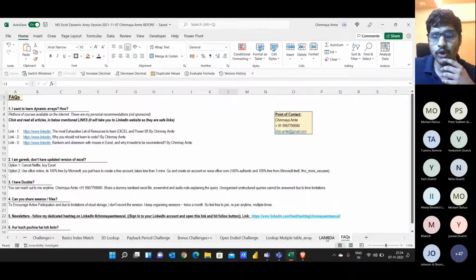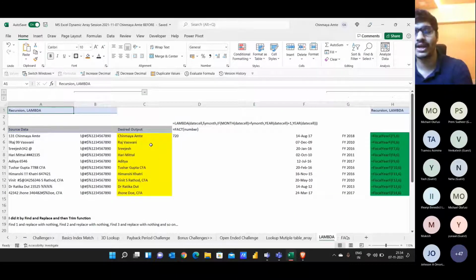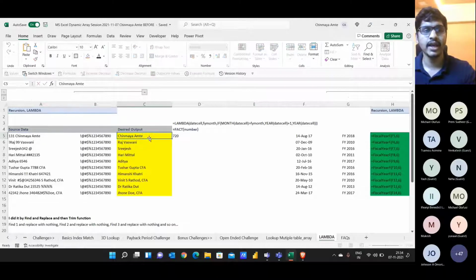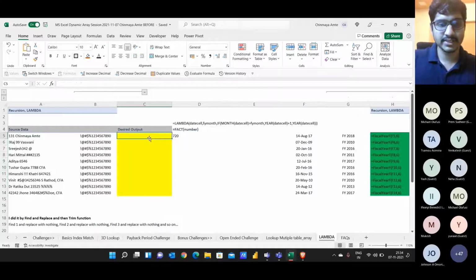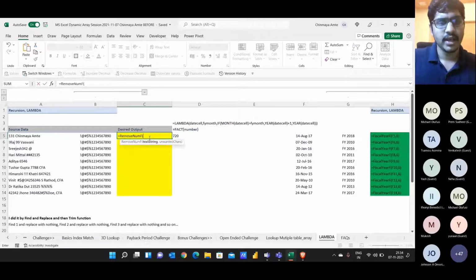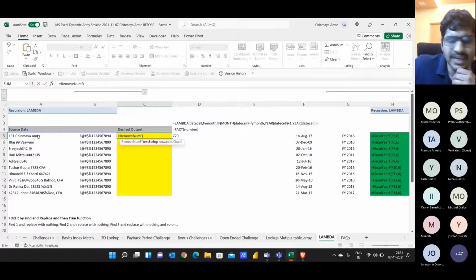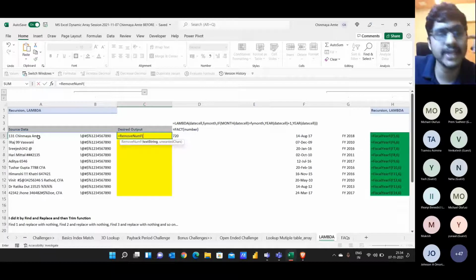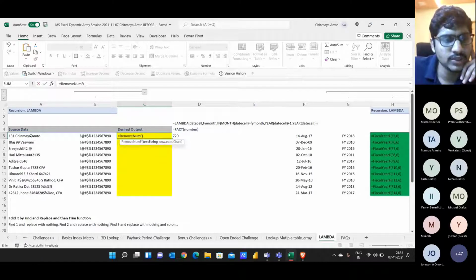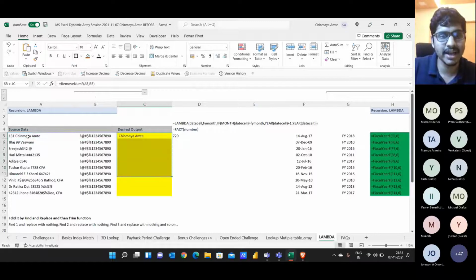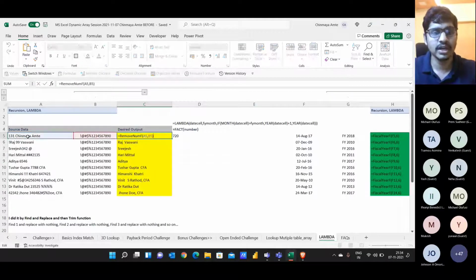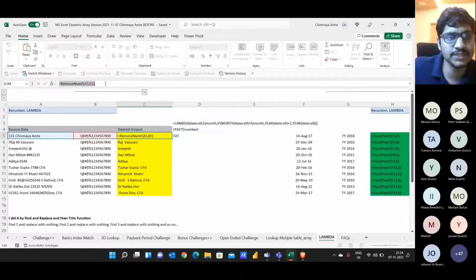Now there are two more new functions, which are called LAMBDA and LET. I'll just briefly show you what LAMBDA does. Now, if you see, this is an unclean data set, and I'll try to explain it in 30 seconds. It has numbers and special characters, and what I want to do is remove these from the data set. So I have made a custom function called removeNumF. You won't have this function in your own systems. This is a custom function which I have typed using the LAMBDA function.